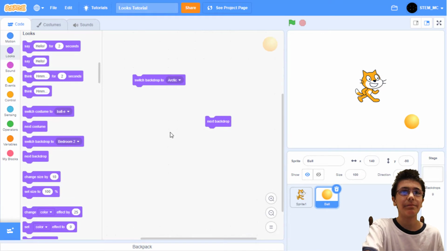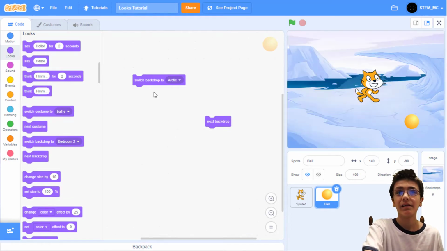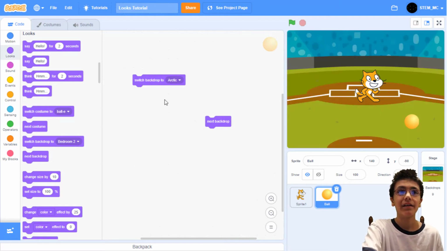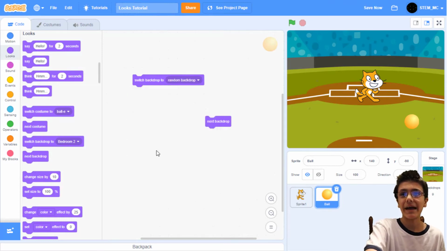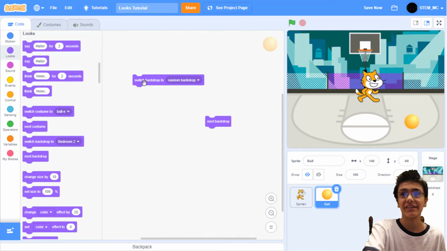We can do the same with the backdrop. Let's switch the backdrop to Arctic once. We can also use the next backdrop. Unlike the switch costume, the switch backdrop has 3 extra values: next backdrop, previous backdrop, and random backdrop. The random backdrop will produce a different random one.